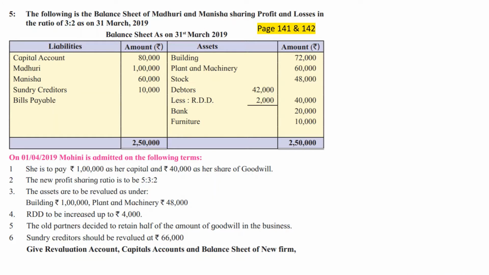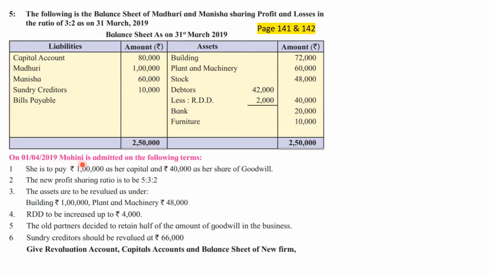The following is the balance sheet of Madhuri and Manisha sharing profits and losses in the ratio of 3:2 as on 31st March 2019. Madhuri's capital account is 80,000. Manisha's capital account is 1 lakh. Sundry creditors are 60,000 and bills payable are rupees 10,000. This amount column has gone up by one line. Building is 72,000. Plant and machinery 60,000. Stock 48,000. Debtors less RDD and then bank and furniture.